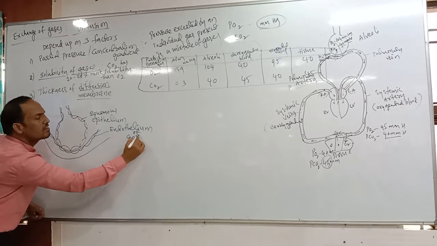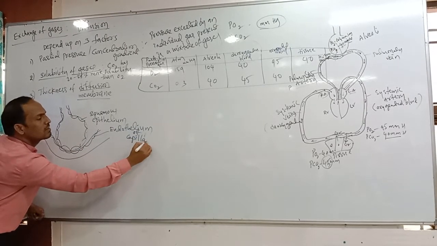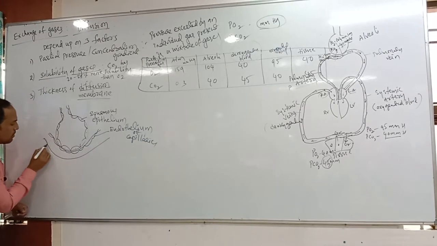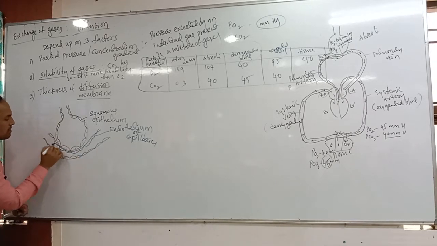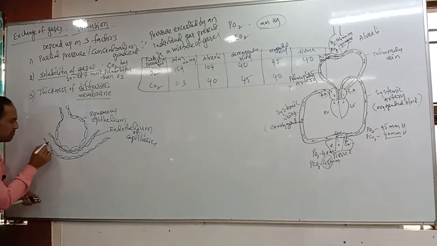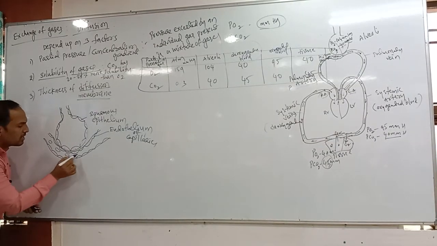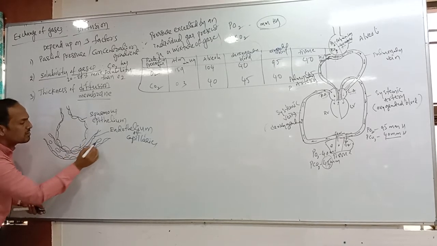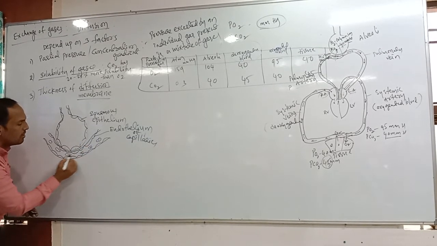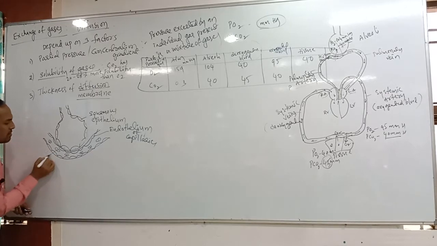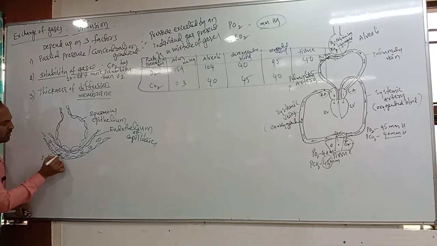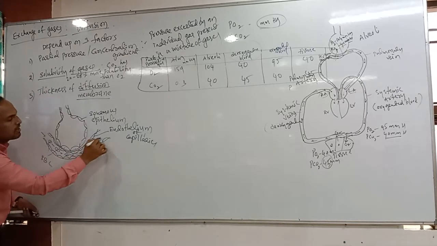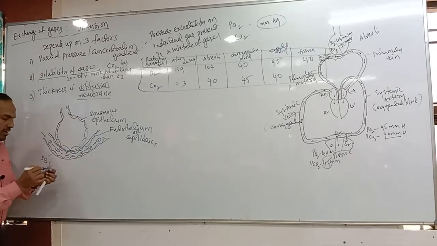The capillaries. Endothelium of capillaries, correct? This is called endothelium of capillaries. Okay, next one. Between that, what is present here? What is the name of this one? Blood vessels. Blood is present. This is called RBC, commonly present. Now, when the RBC is moving through blood capillaries, here only exchange of gases occurs.